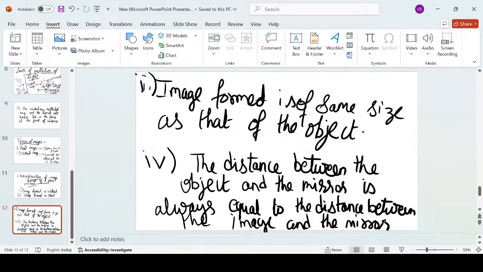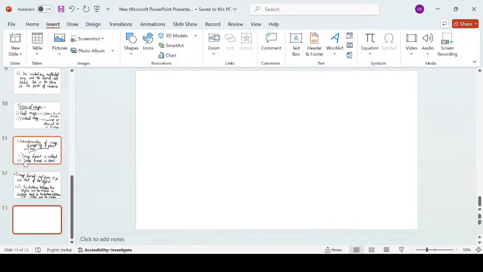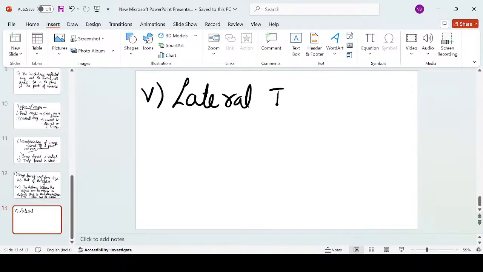Now comes the fifth and very important property, which we are expecting lots of conceptual questions on. What is that property? The property of lateral inversion. For this, you can take a real life situation. Just stand in front of a mirror and raise your right hand. What will you observe in the mirror? Is the image's right hand raised up? No. The answer is a clear no.